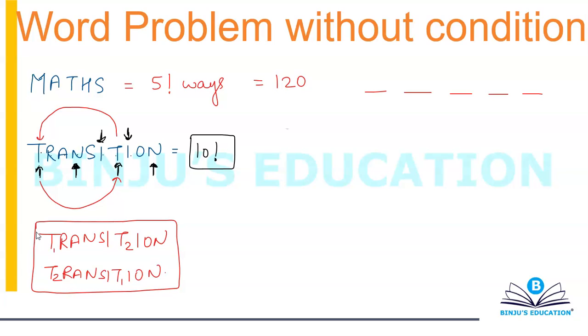So the problem is, while arranging, if you interchange the 2 T's, the word will not change. If I interchange T with any other letter, for example, if I interchange T with R, then my word will become RTANSITION.